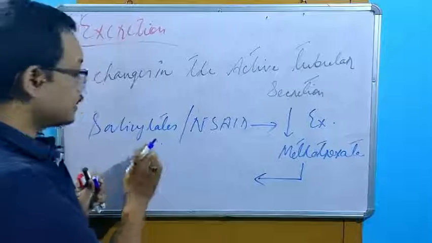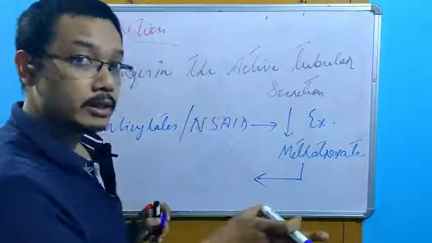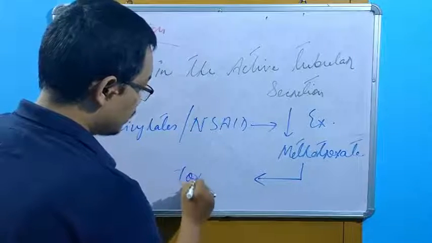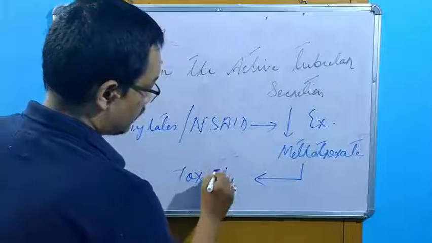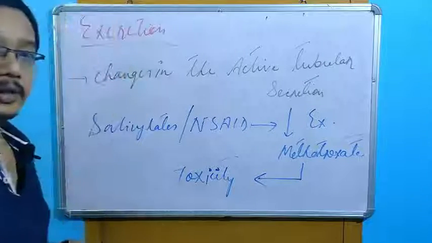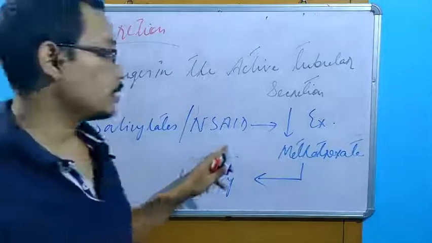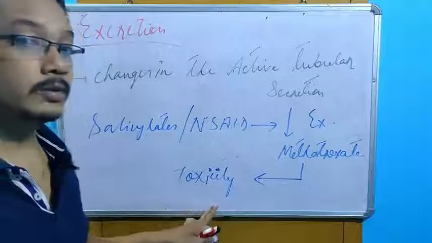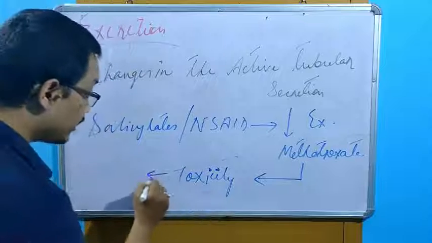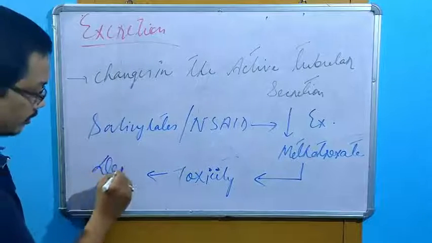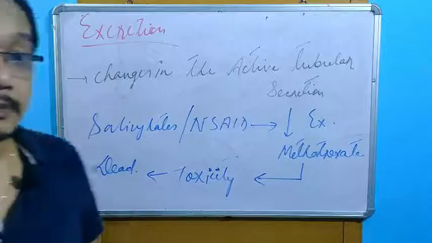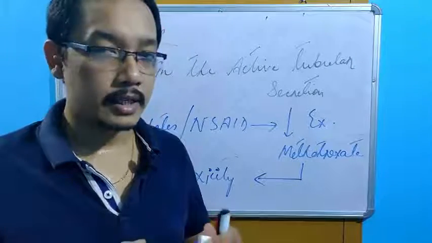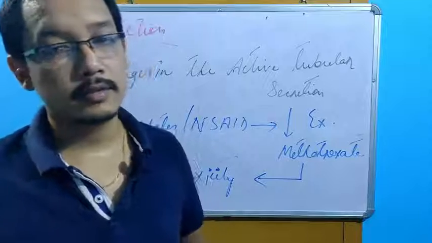Because salicylates and NSAIDs have certain pharmacological effects, it can lead to toxicity. A person is taking a regular dose of methotrexate, suddenly he keeps on taking salicylates or NSAIDs as OTC, over the counter drugs, there will be drug-drug interaction and methotrexate toxicity will be there. This toxicity can be life threatening, if the patient suffers from certain kidney problems or impaired kidney functions.